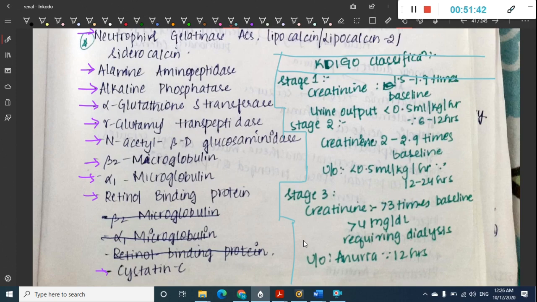In stage 3, serum creatinine can be more than 3 times the baseline, or it can be more than 4 milligram per deciliter, requiring dialysis. Urine output might show anuria for a period of 12 hours. So it is almost similar to the RIFLE criteria, but this KDIGO criteria is also asked once, so I just mentioned it.